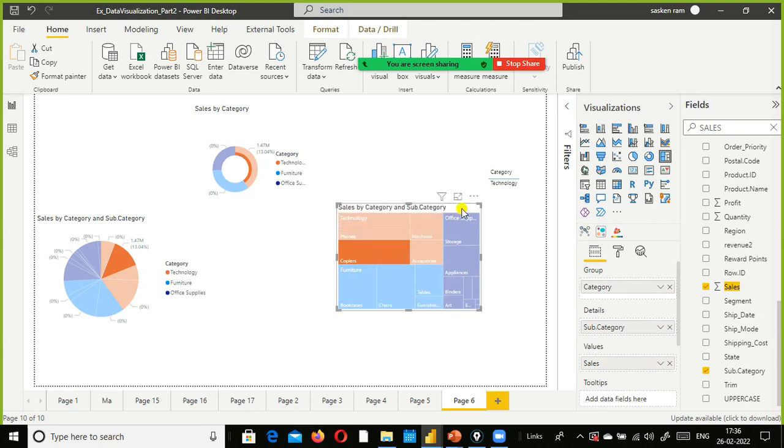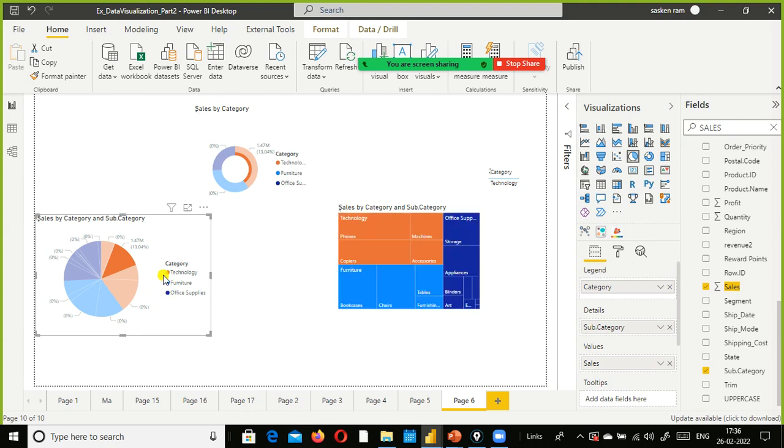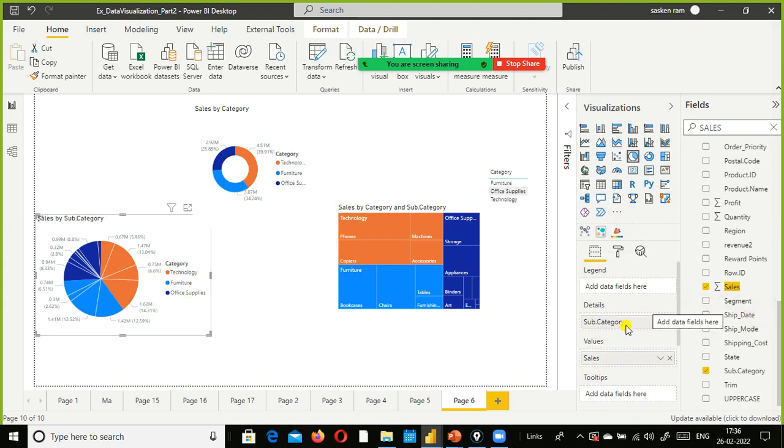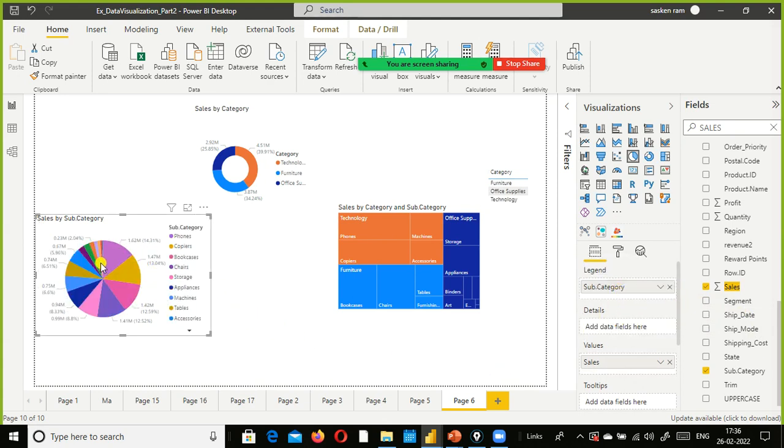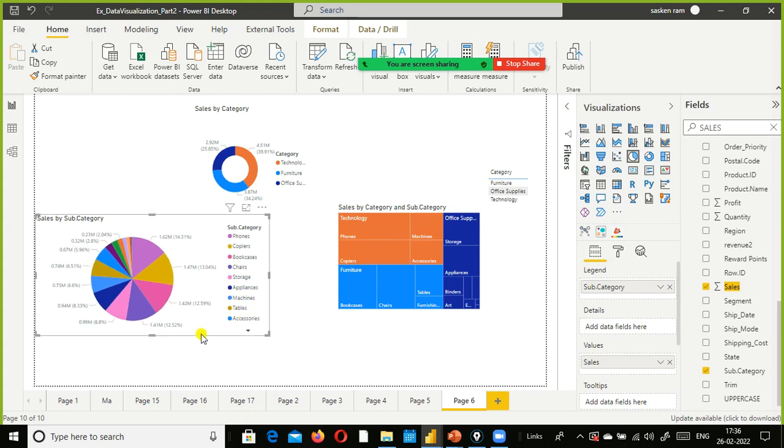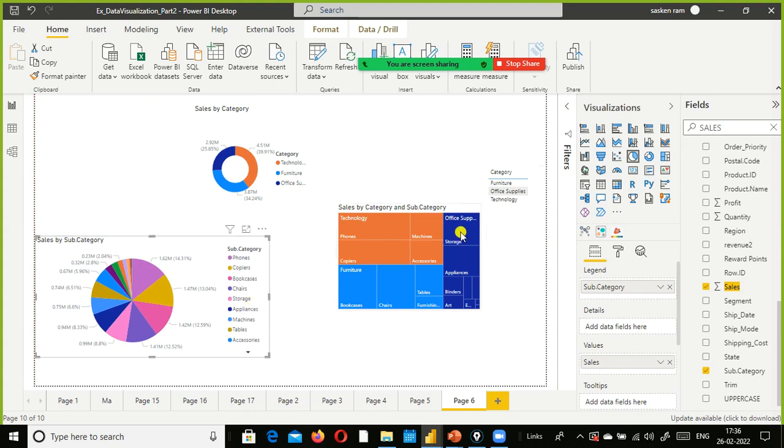For different categories, different colors are used here in both. But here, if you see, you need to change the colors here, right? So technology and furniture and office supplies, and subcategory also I use. What I do is I just go and remove category here, and I just include subcategory. If I put subcategory, the colors get assigned automatically. Both of them are more or less the same.